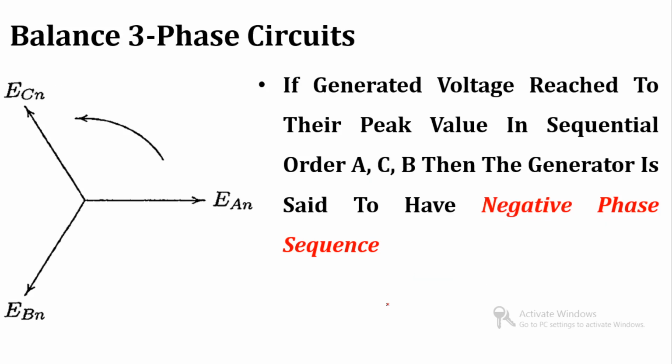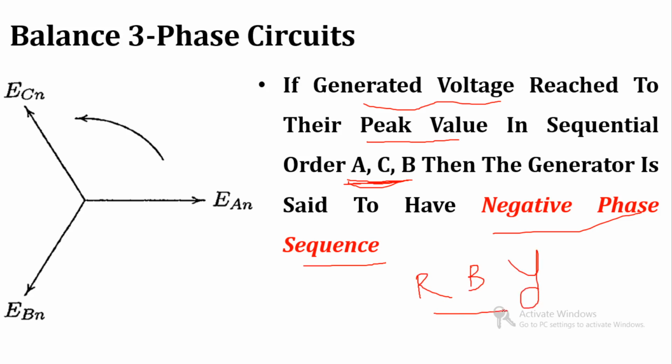Now the second case: if the generated voltages reach their maximum value in the sequence of ACB. Previously it was ABC, now this is ACB, then such a sequence is known as negative phase sequence. Now instead of RYB it is RBY.